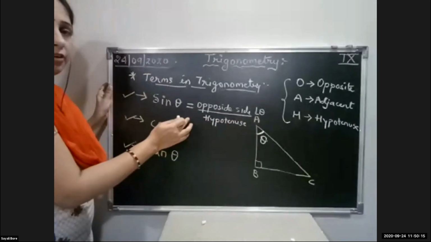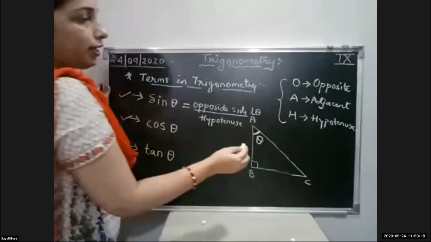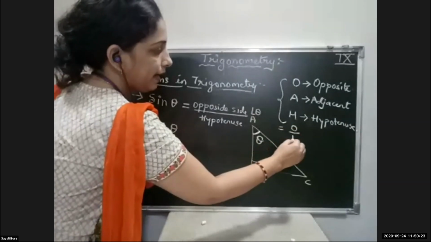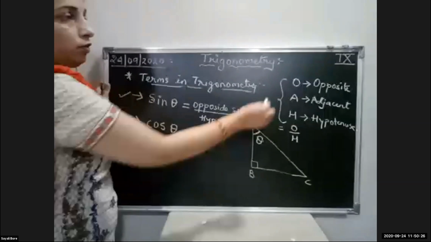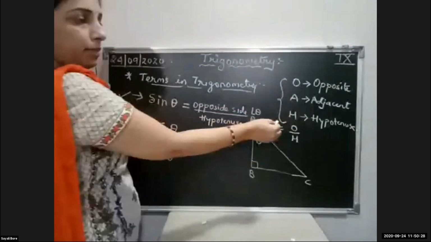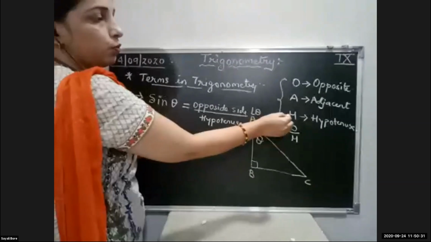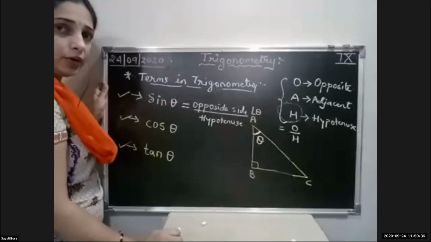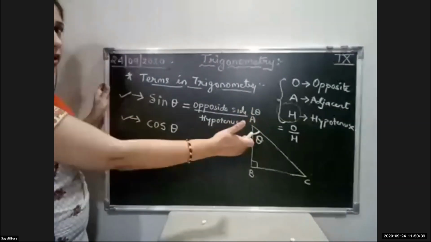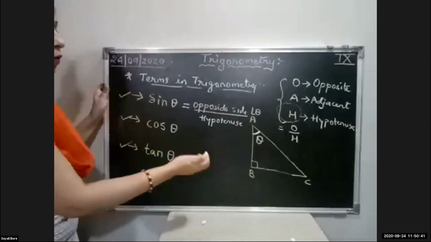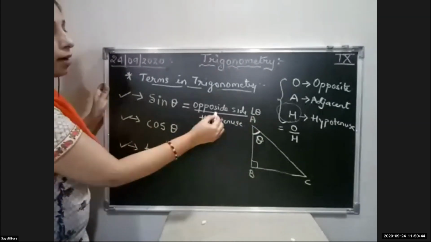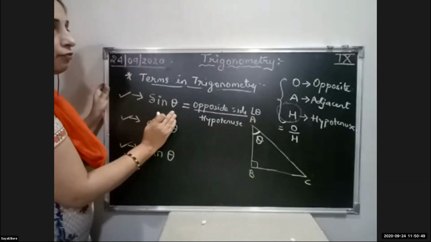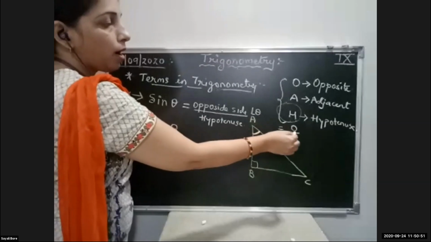This is the basic definition. So here it will be O upon H. Now these three magic words, students, I will tell you that this letter H is our real hero. Now how will this hero act? So sin theta is equal to opposite side to angle theta upon hypotenuse. It is the basic definition, and it is written as O upon H.